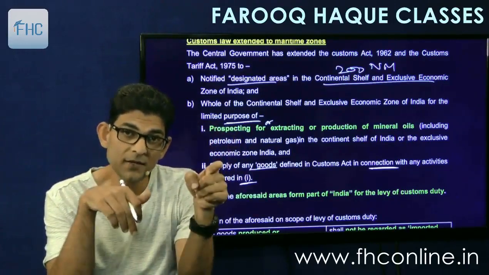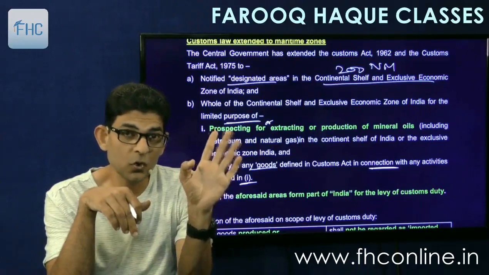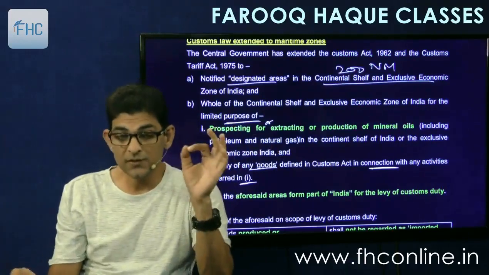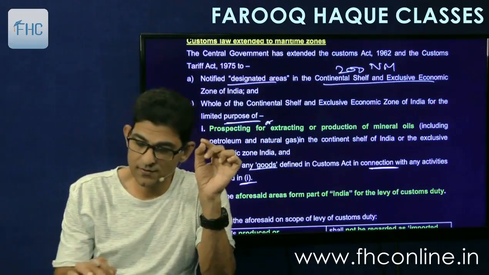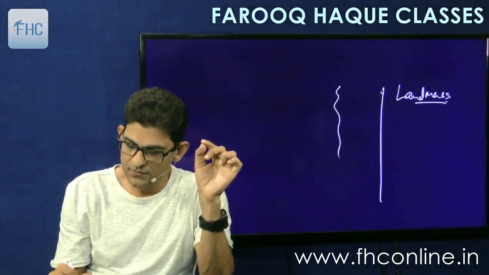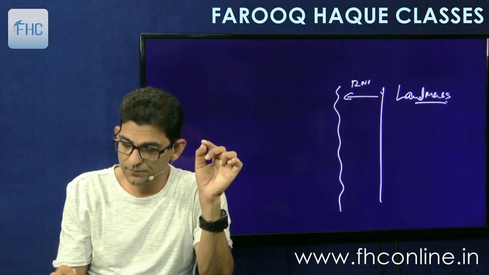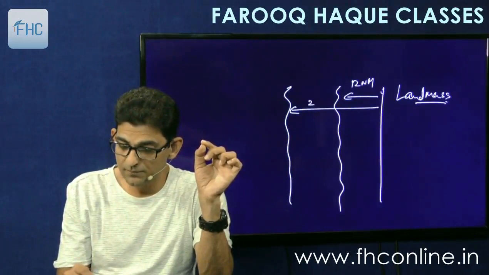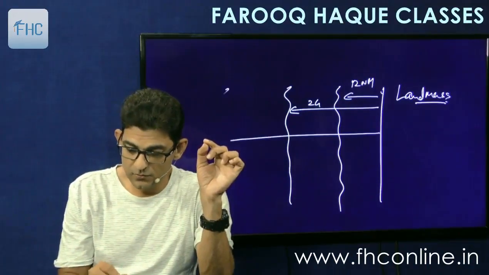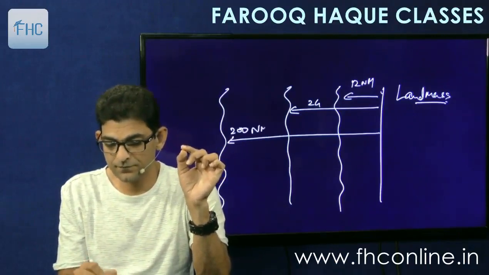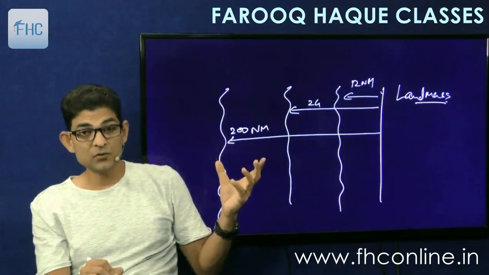Extended means that they will be considered as part of India. So if any goods come there in the designated area, it will be called import. Or if any goods go out of there, it will be called export. Okay. So designated areas means the defined areas. Like for example, if this is the landmass, okay, then this is the 12 nautical miles. Then there is customs 24 nautical miles, and then there is the 200 nautical miles.